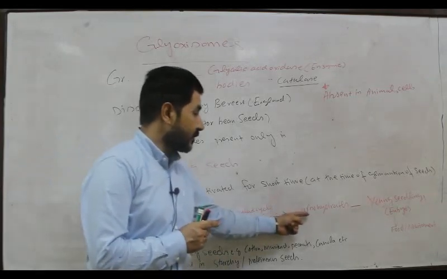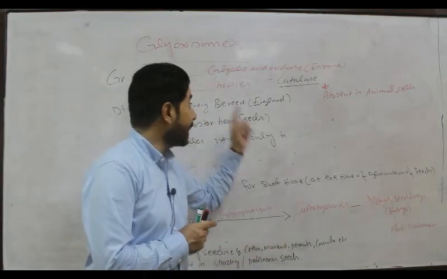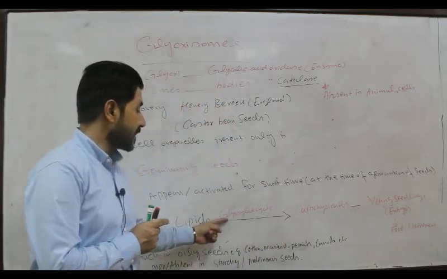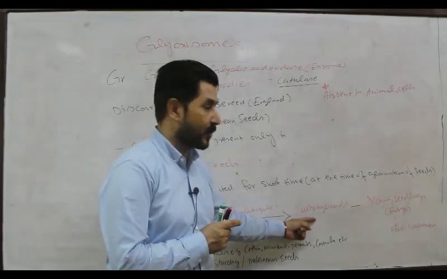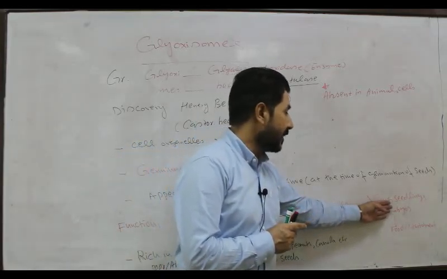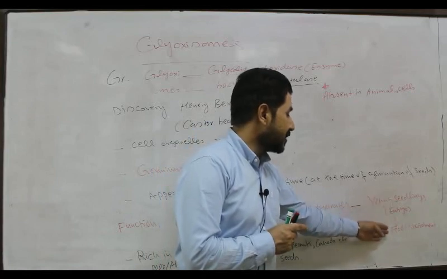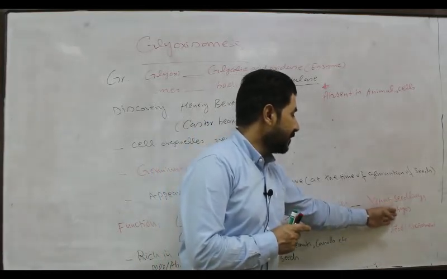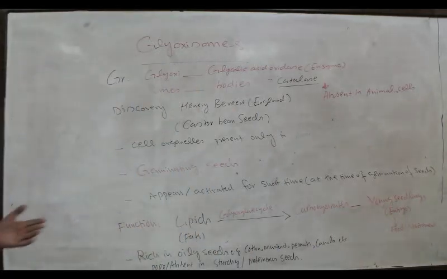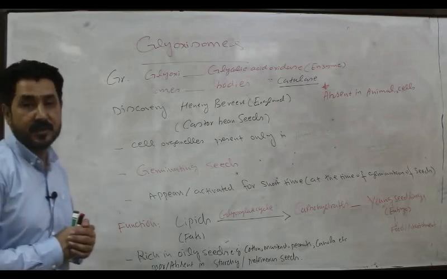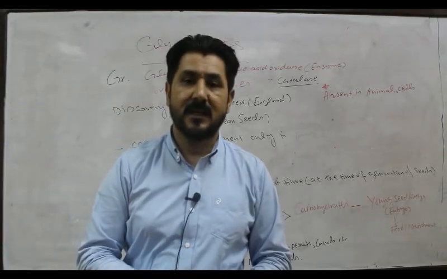When lipids are converted into carbohydrate by glyoxysome, this process is called the glyoxylate cycle. Carbohydrate is produced as an end product, and it is available for the nourishment or food of the embryo of the young seedlings. Also, they are rich in the oily seed and poor in the starchy and proteinaceous seed. So this is all about the glyoxysome.